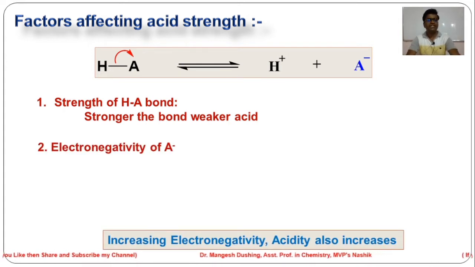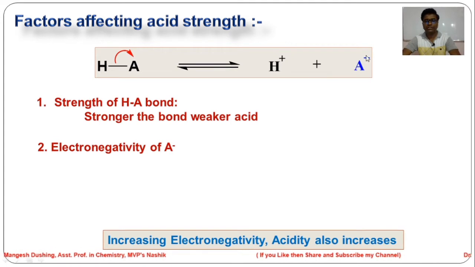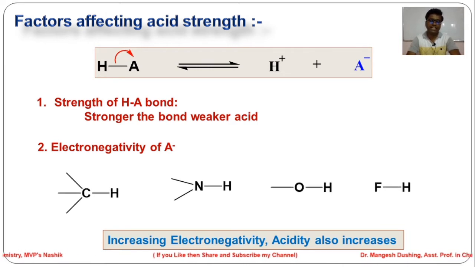The second factor is the electronegativity of A minus. This A minus is the conjugate base, so its electronegativity also matters. If it is a strongly electronegative atom, then the negative charge formed on it will be stabilized. So as the electronegativity increases, the stabilization of this A minus also increases.